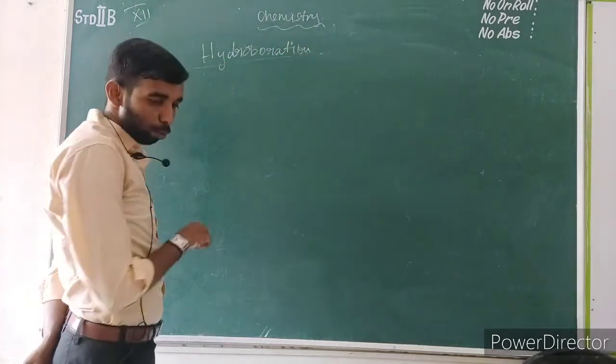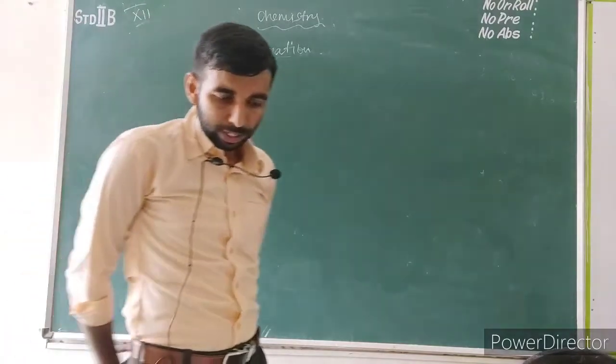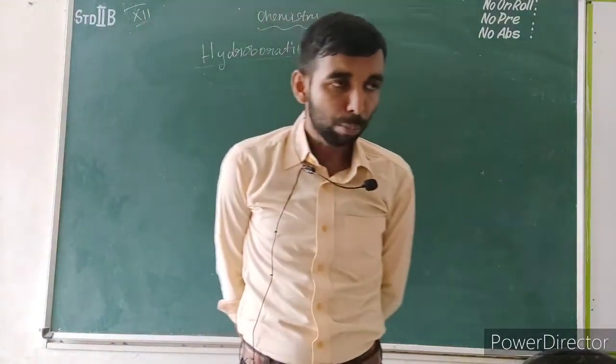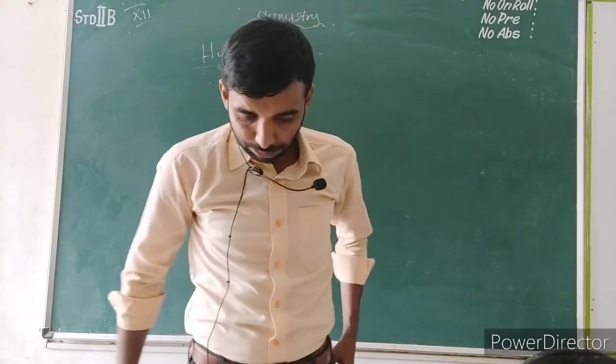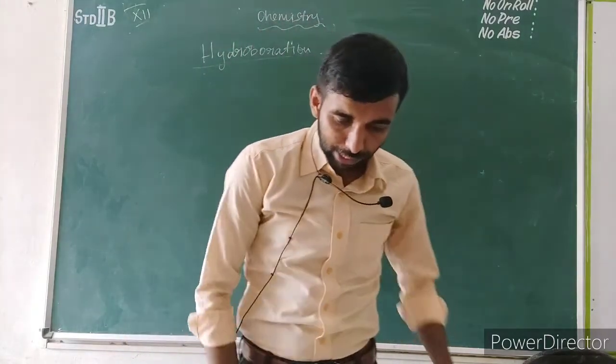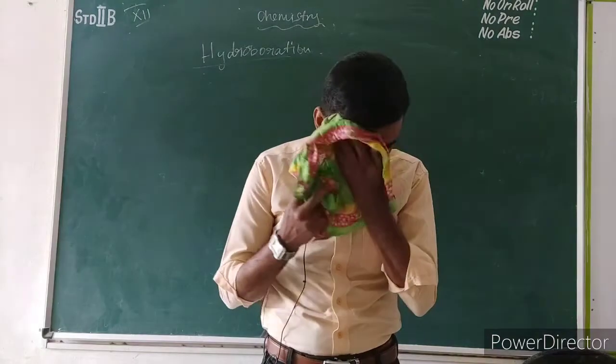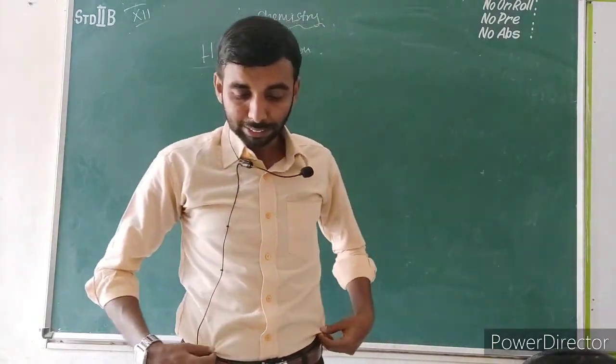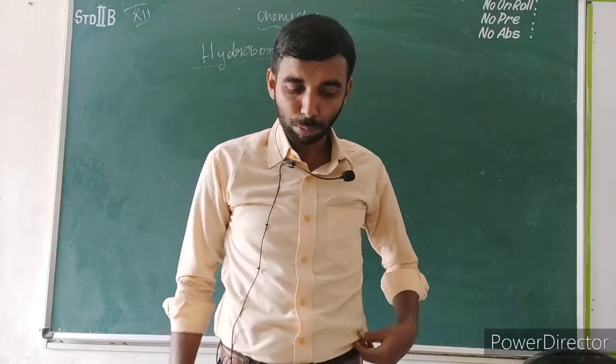It will be asking me 2 marks. Okay, hydroboration. Diborane adds on to alkenes and alkynes. Alkene means the compound containing a double bond, and alkyne means the compound containing a triple bond. Okay, in ether solvent at room temperature, this reaction is called hydroboration and is highly used in synthetic organic chemistry, especially for anti-Markovnikov addition.